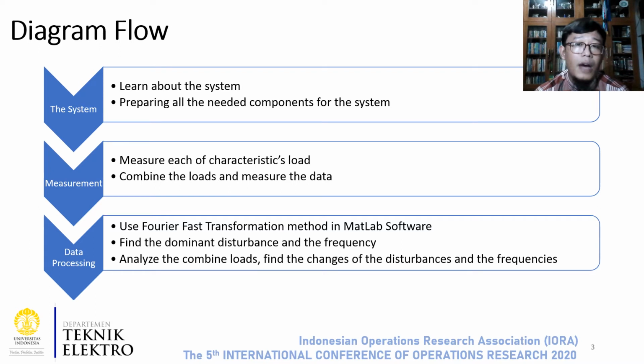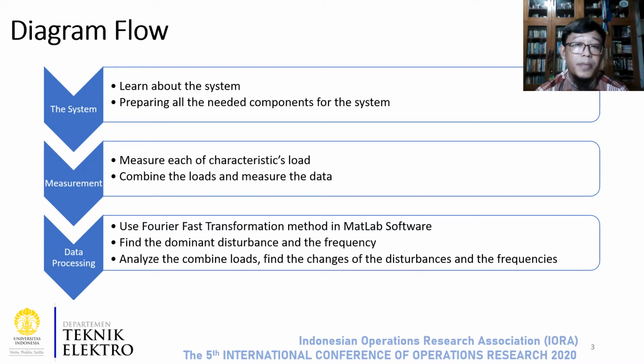Okay, in this slide, I want to explain the flow diagram of this study. We are doing this research in three steps. The first step is the system. Before we start the research, we learned all the things that have relation to the systems. After that, we prepare the components that will be installed or connected to the system, such as the photovoltaic, inverter, and other tools, especially the tools that we need for the measurement, and then we create the system.